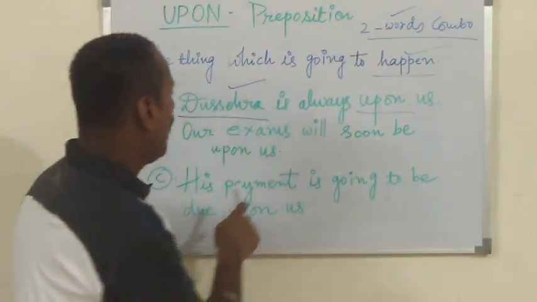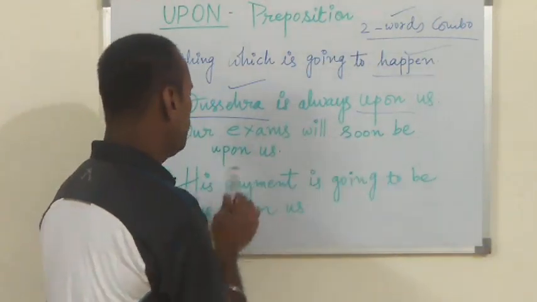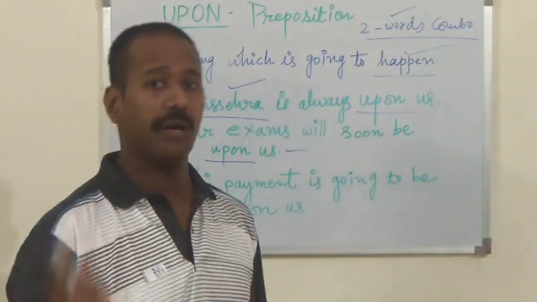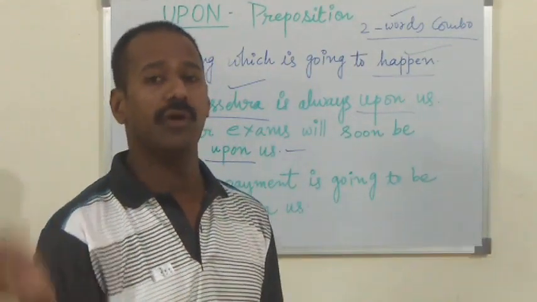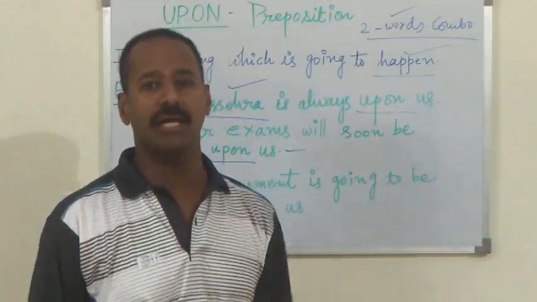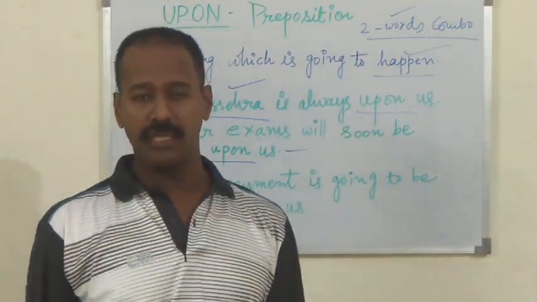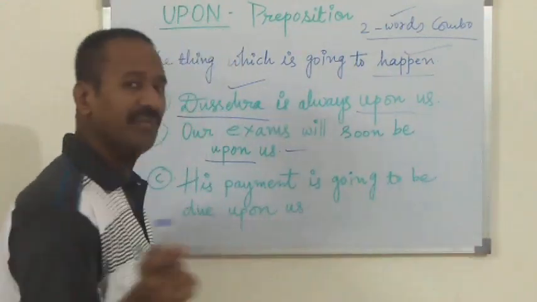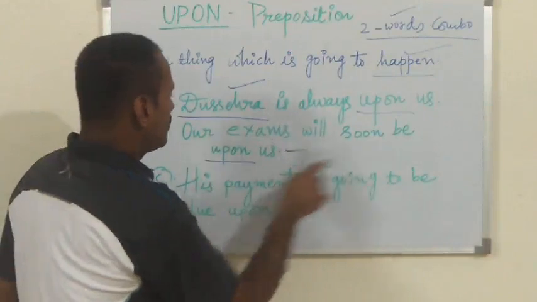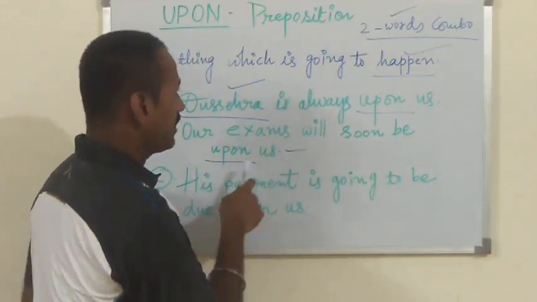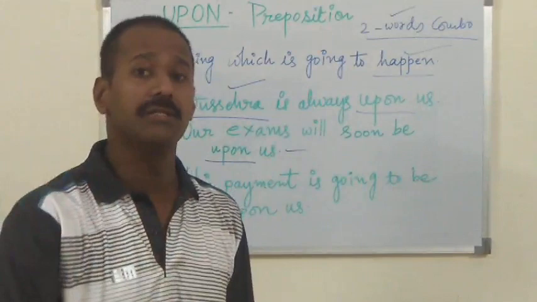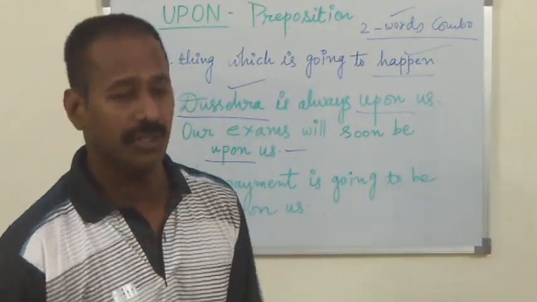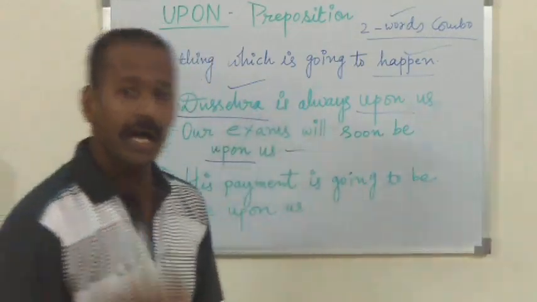Second, our exams will soon be upon us. Again the preposition upon. Exams कोई एक बार नहीं, हम हर बार देखते हैं. Every year when you are in a new class, you have to give the exam. This whole life is an exam also actually. हमारी life भी तो किसी exam से कम है क्या? नहीं है. So we have to use prepositions in our life also. Fine guys. Our exams will soon be upon us. इसका मतलब our exams are going to happen soon. बहुत जल्दी एक्टिविटी ये चीज होने वाली है. हमारी एग्जाम बहुत जल्दी होने वाले हैं. दशहरा बहुत जल्दी आने वाला है.